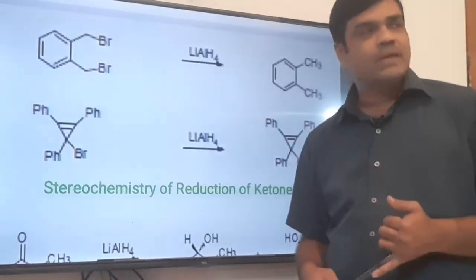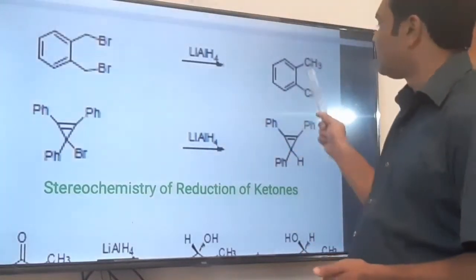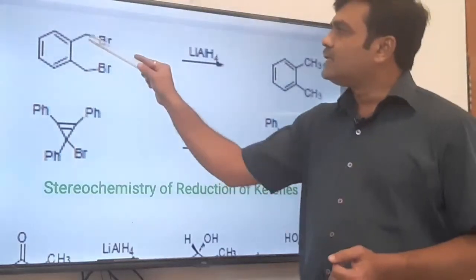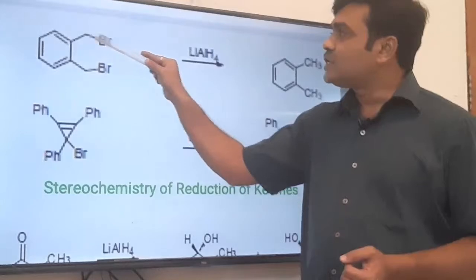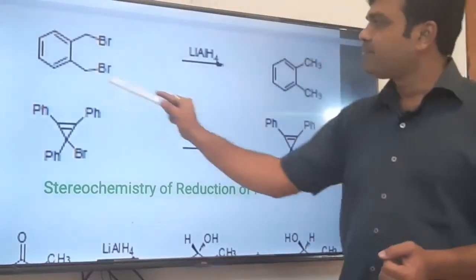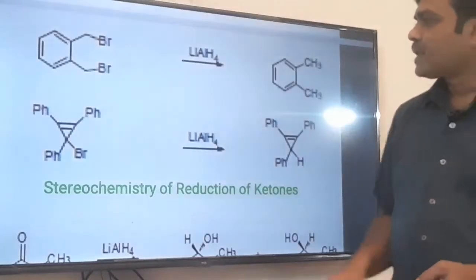Where chlorine, bromine, iodine, any halogen atom is replaced by hydrogen with lithium aluminum hydride. You can clearly see here this Br is replaced by H, and in this way CH2Br is converted to CH3. Same is the case here, CH2Br is converted to CH3.